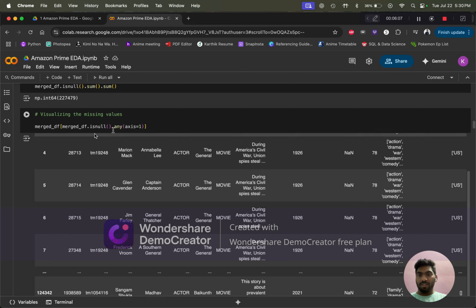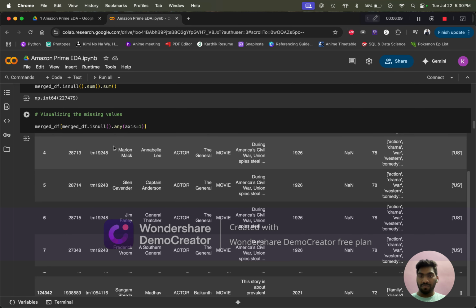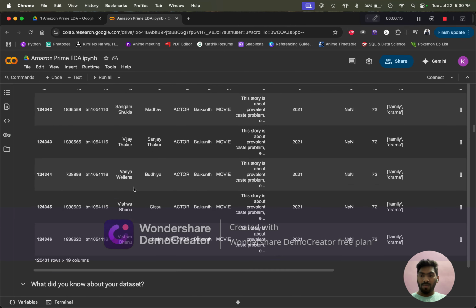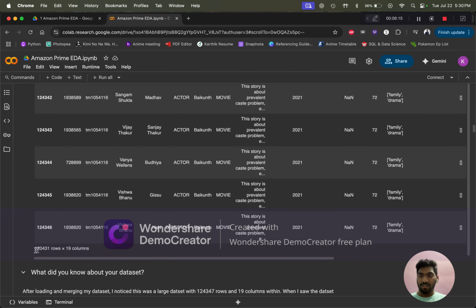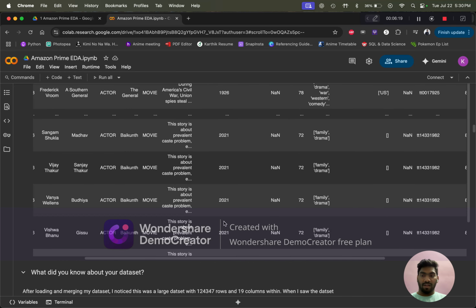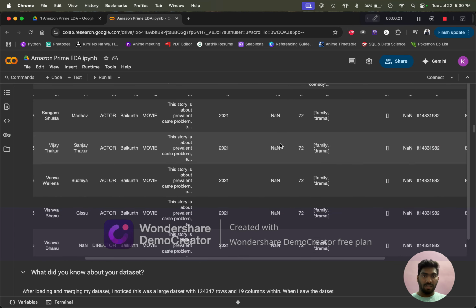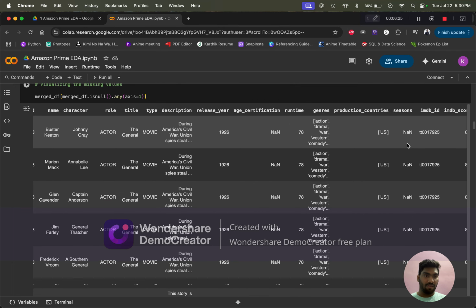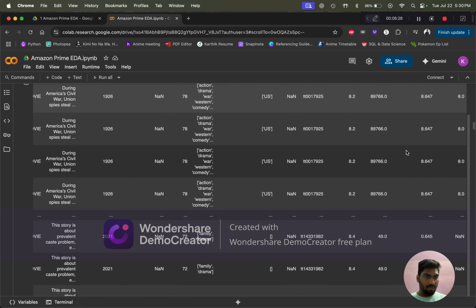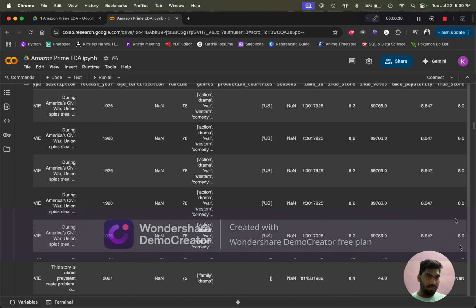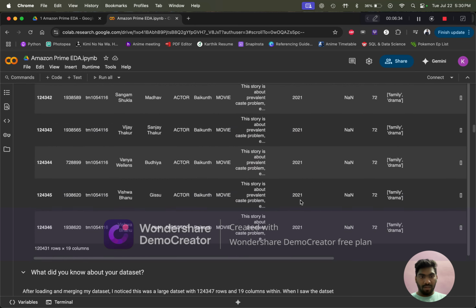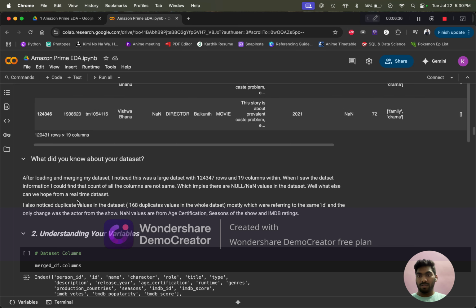Here we are visualizing where the null values are. Almost every column has null values. Here we have null values in seasons, and here null values in the TMDb score. Like that, we have null values throughout.